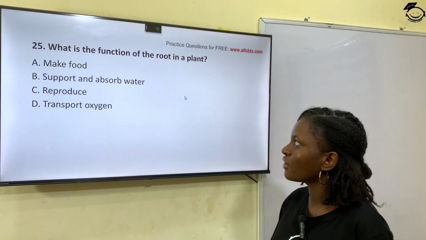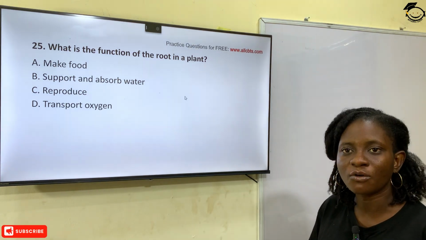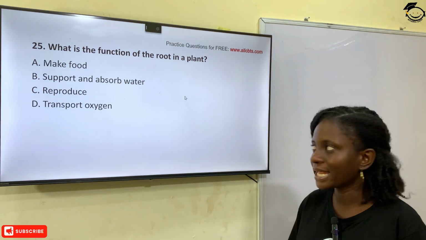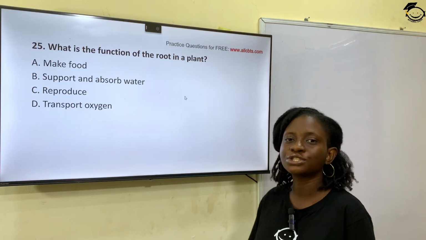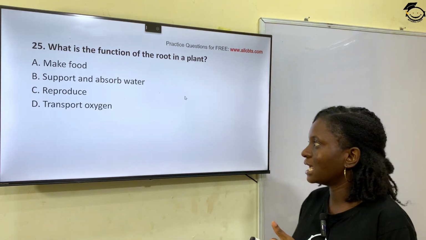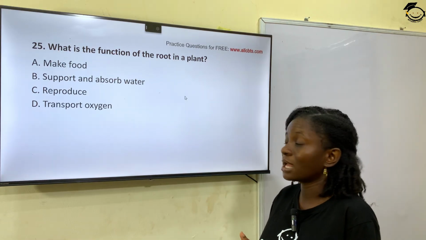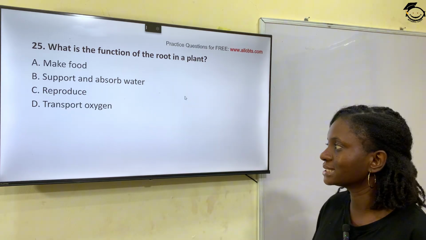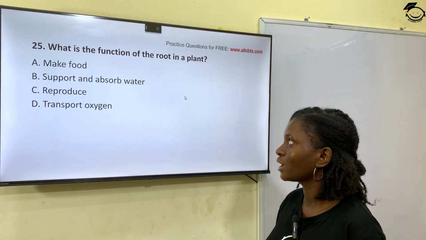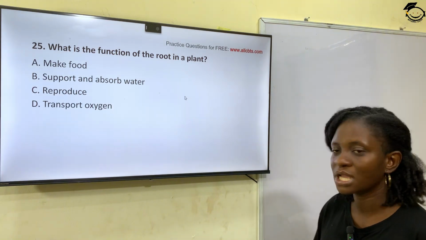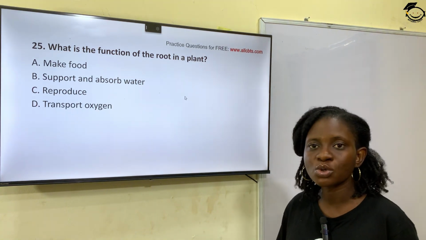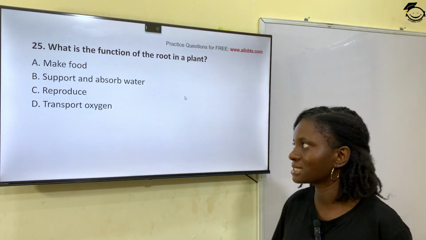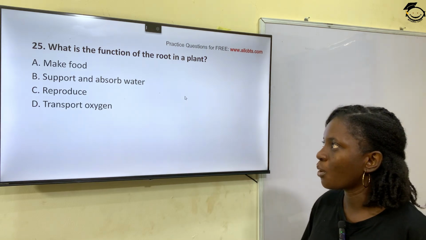Question 25. What is the function of roots in a plant? Option A, make food. Option B, support and absorb water. Option C, reproduce. Option D, transport oxygen. So the main function of roots is to support the plants and also absorb water from the soil. So option B is the correct answer, to support and absorb water.